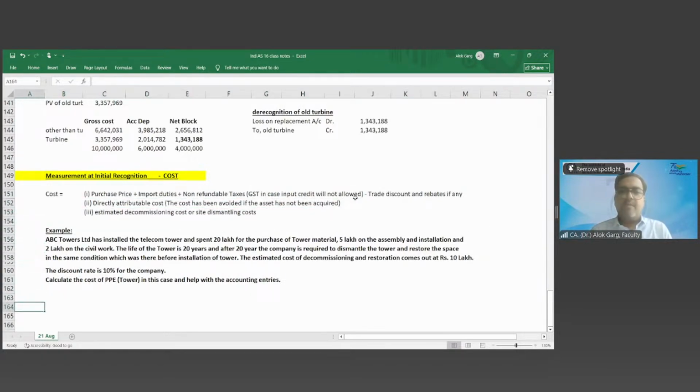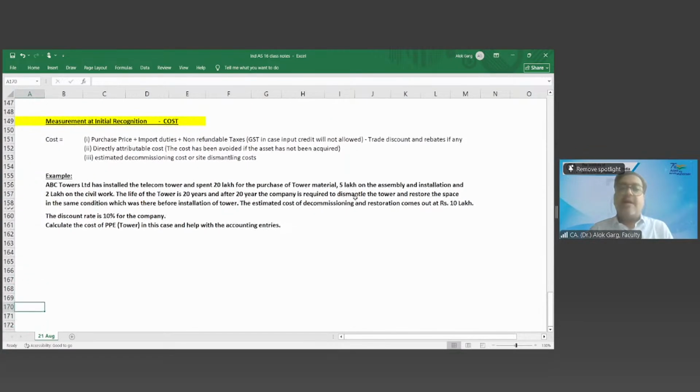Example: ABC Towers Limited has installed a telecom tower and spent 20 lakhs for the purchase of tower material, 5 lakh on the assembly and installation, and 2 lakh on the civil work. The life of the tower is 20 years, and after 20 years the company is required to dismantle the tower and restore the space to the same condition as before installation.